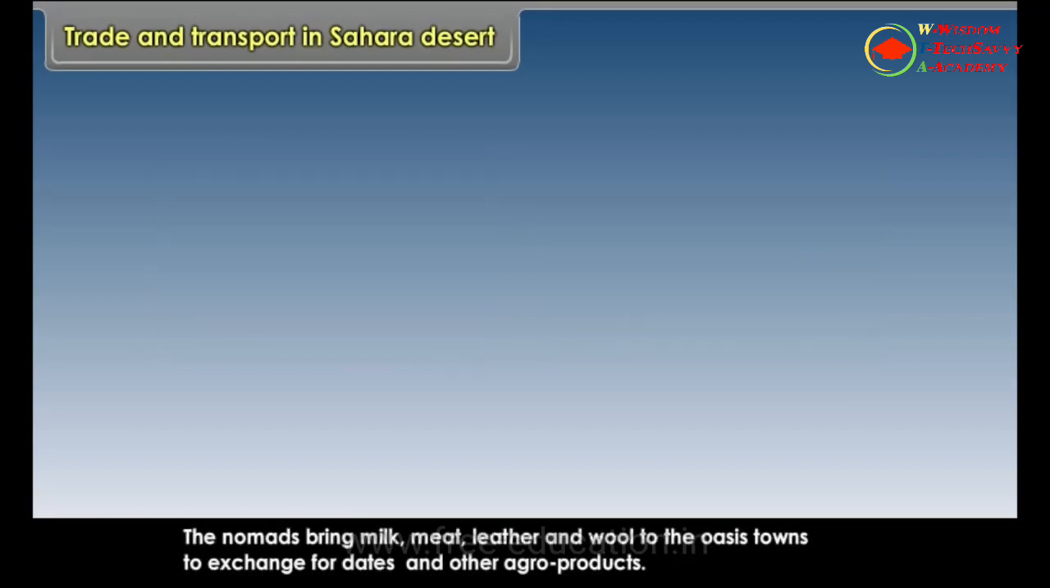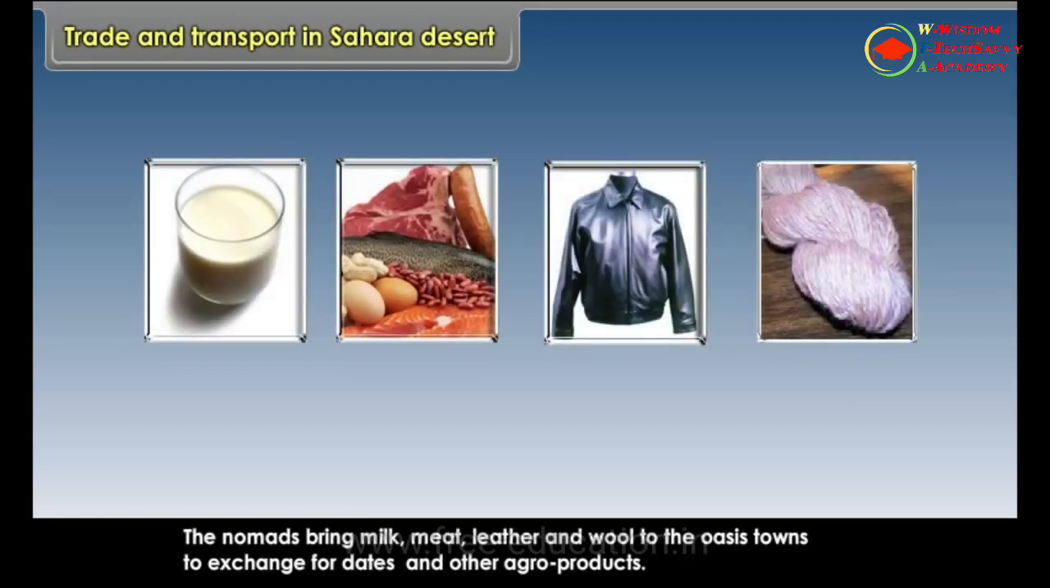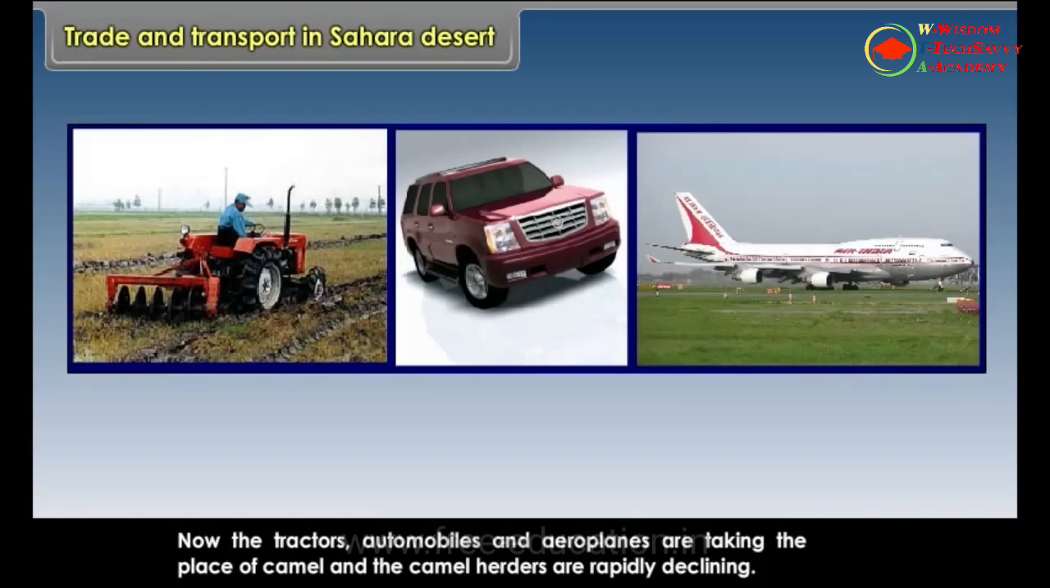The nomads bring milk, meat, leather and wool to the oasis towns to exchange for dates and other agro products. Now tractors, automobiles and aeroplanes are taking the place of camels, and the camel herders are rapidly declining.